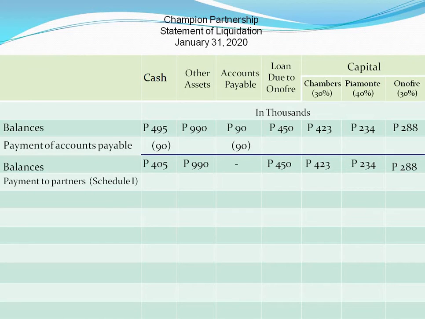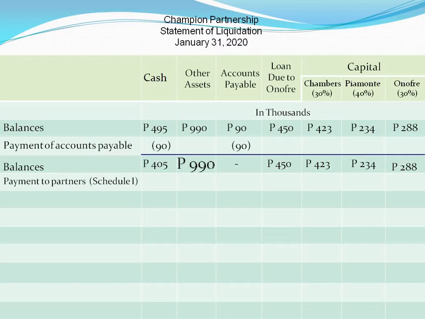Recall that the partnership still has other assets remaining with carrying value of 990,000. The first restricted interest, I said first because there may be another, it depends, concerns the possibility that these other assets may not be sold anymore. I am not saying that the remaining assets will not be sold anymore, but no matter how slim the chance is, just in case nobody would buy them anymore, what then would happen?